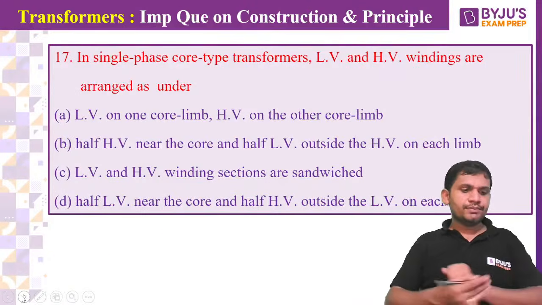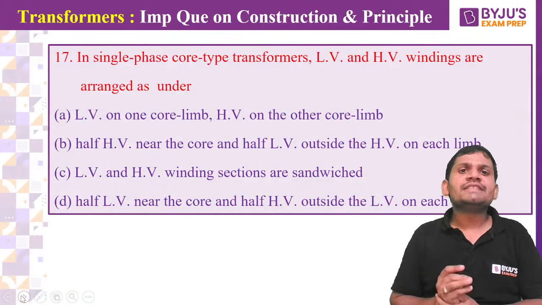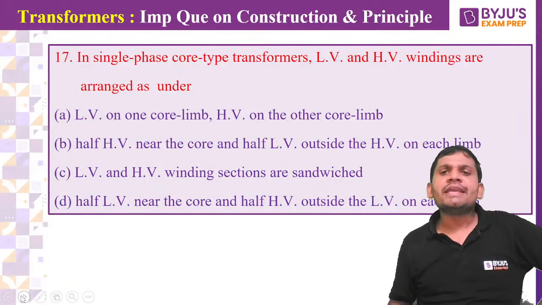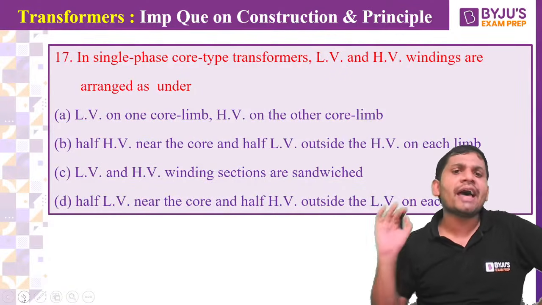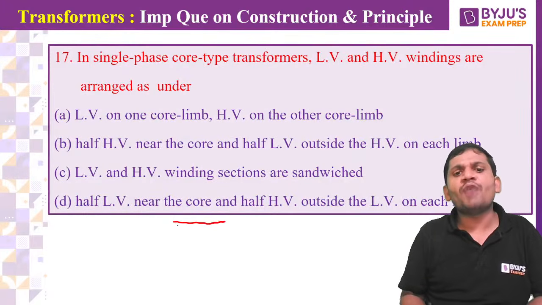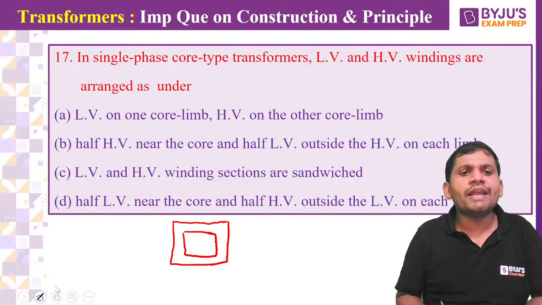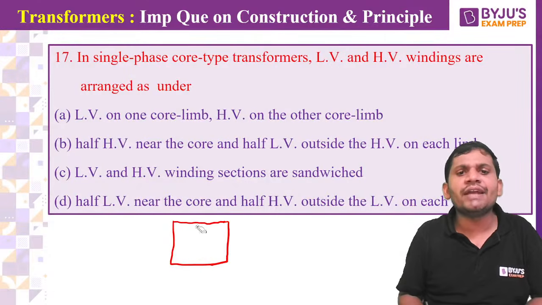Come on, students. In a single phase core type transformer, the LV and HV windings are arranged as how? How can we make the LV and HV winding, students? This type of winding is more preferable. This is called interleaved winding or concentrated winding.